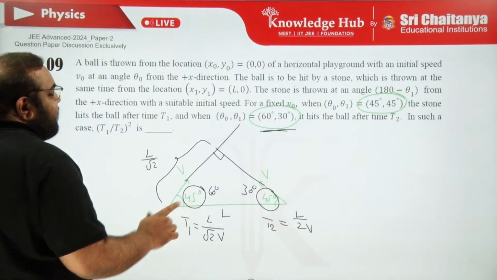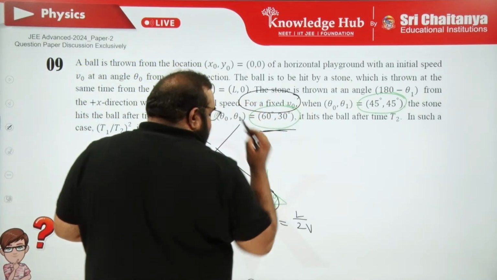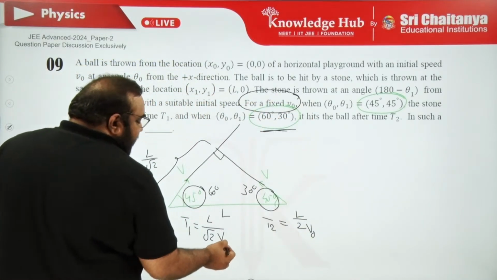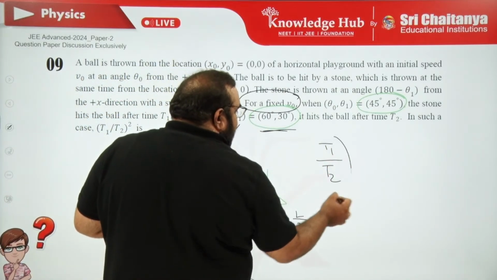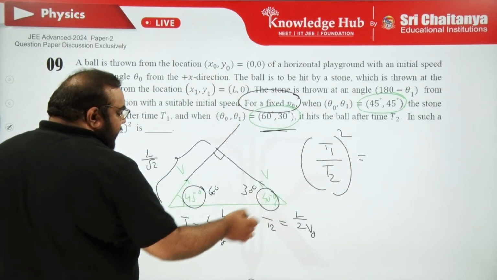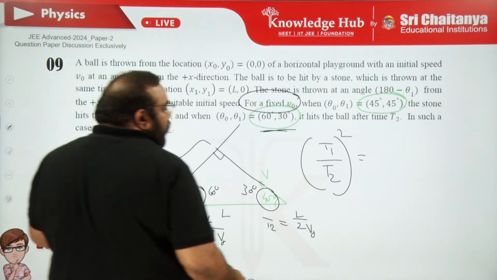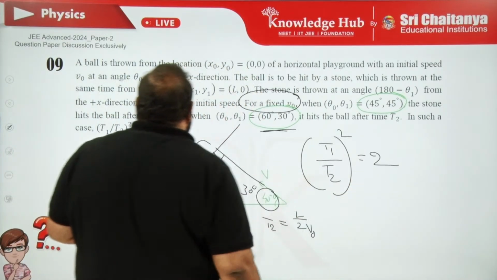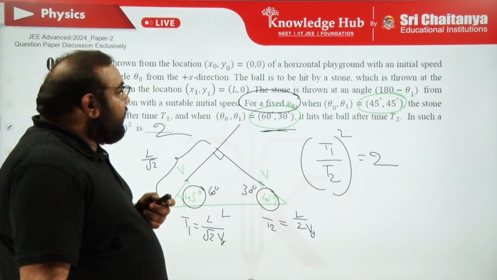Yes, in both cases I choose velocity the same, because for a fixed v0. Clear? Now T1 upon T2 whole square. In this case, L by v0 cancels. What is the remaining term? 2 upon root 2, that is root 2. Root 2 whole square, 2. That is the answer. Direct question only, this one also, right?